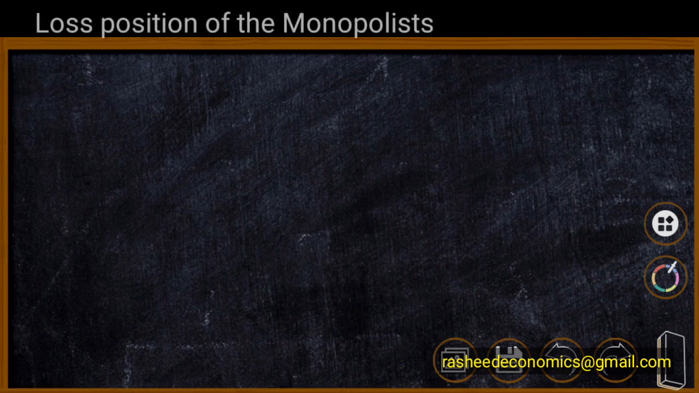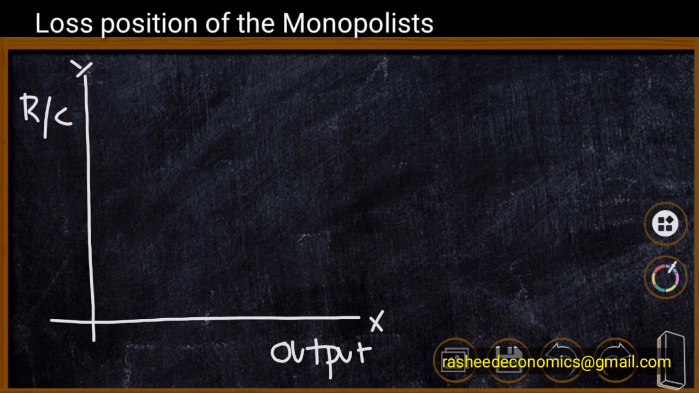Let us explain the loss position of a firm under monopoly. In the figure, we have the x-axis and output is shown on the x-axis. Revenue and cost are shown on the y-axis. We have an average revenue curve which is downward sloping.